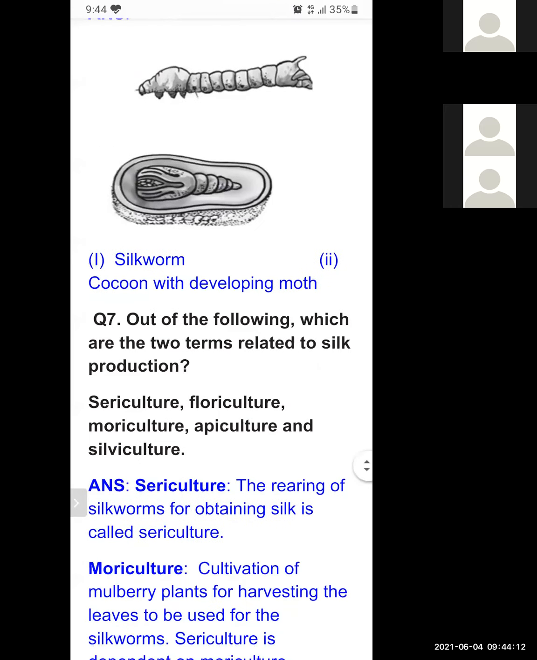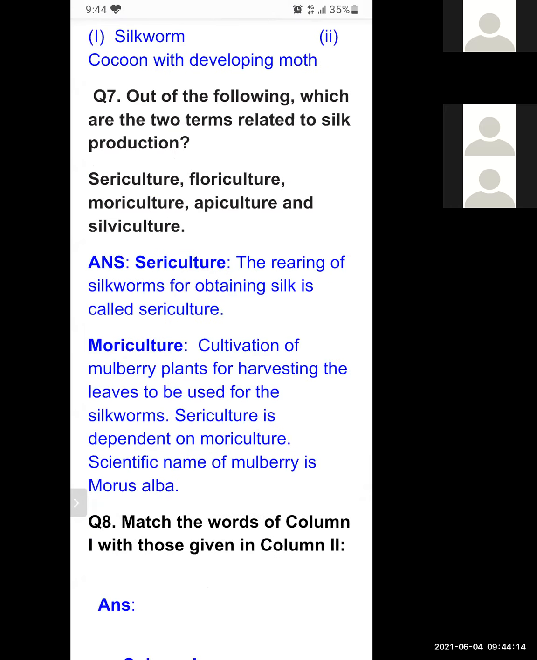Question number 7. Out of the following, which are the 2 terms related to silk production? Sericulture, floriculture, moriculture, apiculture, and silviculture. So out of these, only sericulture and moriculture are directly related to silk production. What is sericulture? Rearing of silkworms for obtaining silk. What is moriculture? Cultivation of mulberry plants for harvesting leaves to be used for the silkworm.